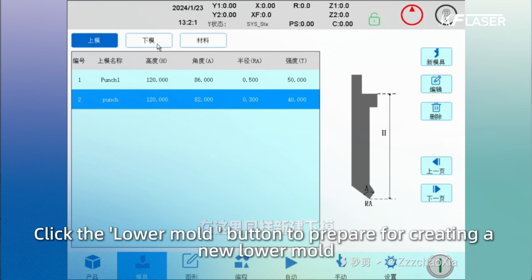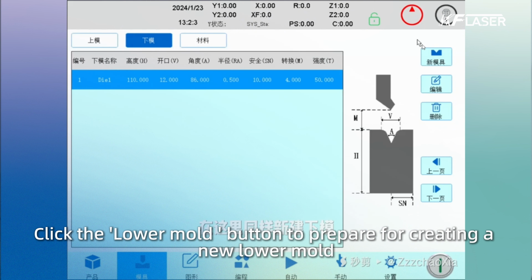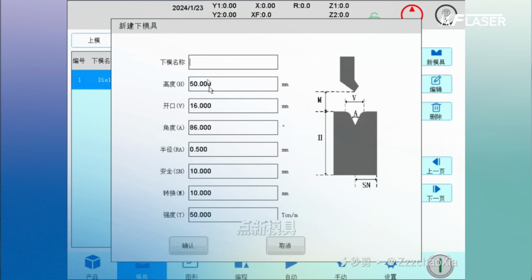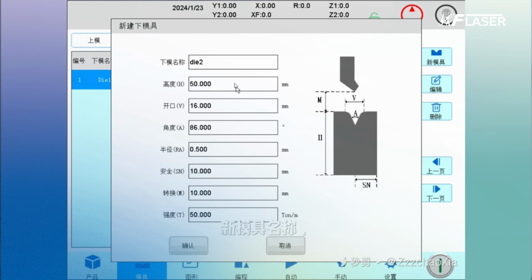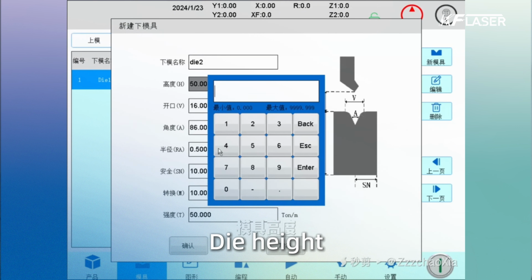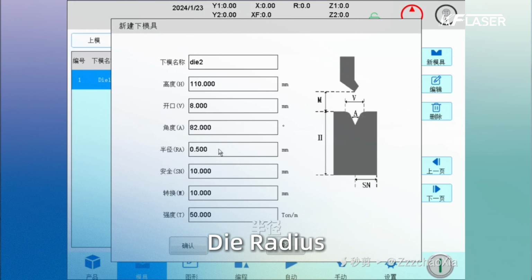Click the lower mold button to prepare for creating a new lower mold. Click New Tool again. New tool name. Die height. V opening. V angle. Die radius.